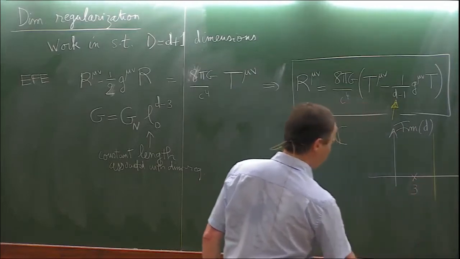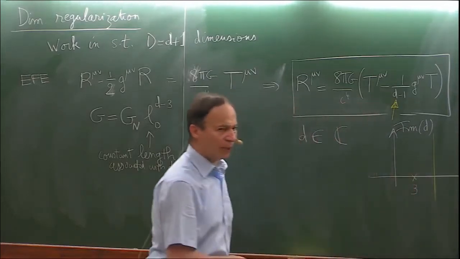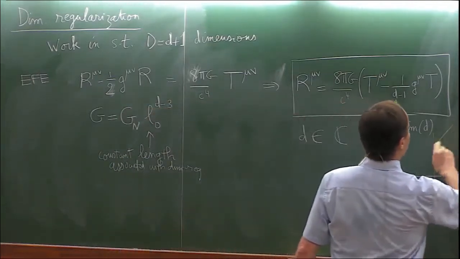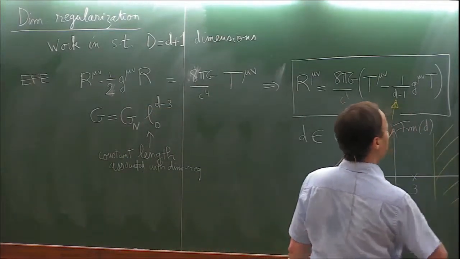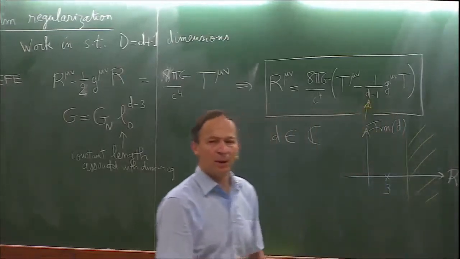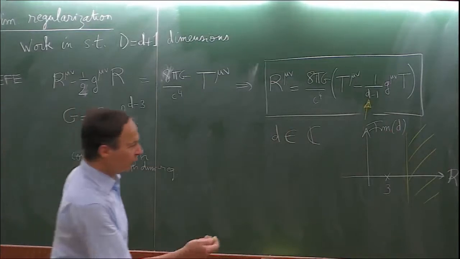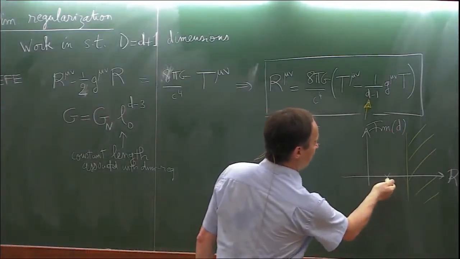You may have divergences at d equal to 3, but your expressions are valid generally in some regions of the complex plane where everything is meaningful. Of course, this excludes the physical value, d equal to 3.